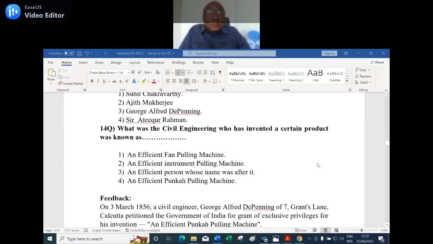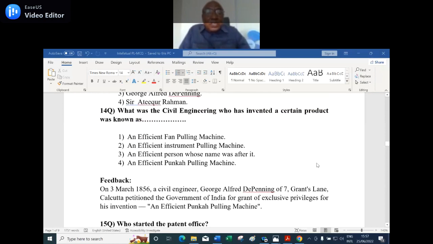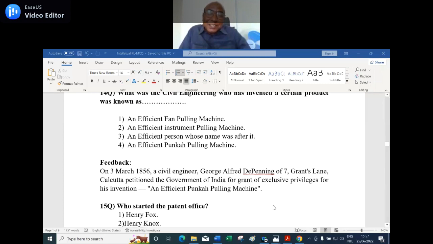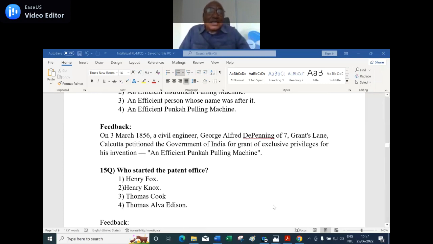Okay, next question. So, on the 3rd March 1856, a civil engineer, George Alfred D. Penning of 7 Grants Lane, Calcutta, petitioned the government of India for the grant of exclusive privilege for his invention, an efficient pankha pulling machine. Do you know what is an efficient pankha pulling machine? In the olden days, the pankhas would be hung on the top. It will be moved from one place to another place. Is it the pankha pulling machine? Anyway, myself also don't know because I just hunched it.